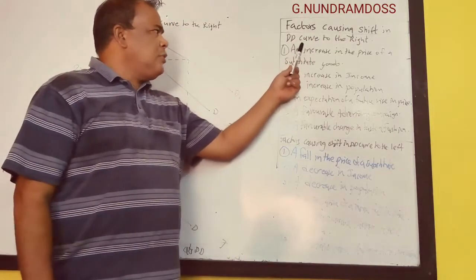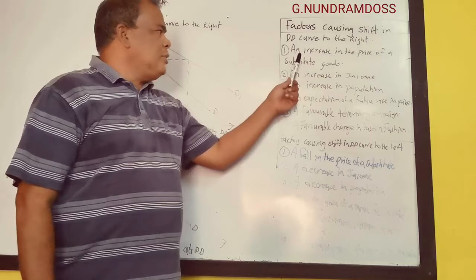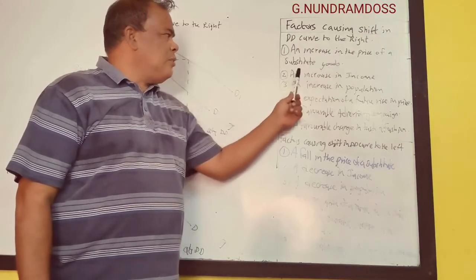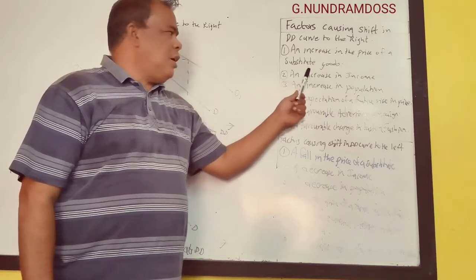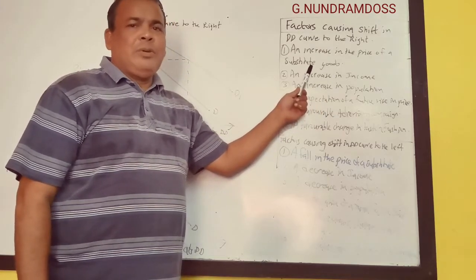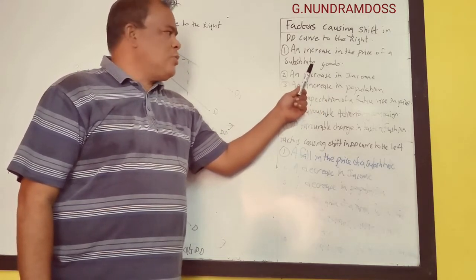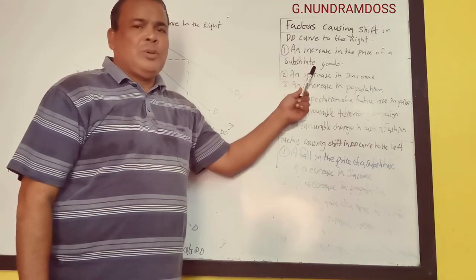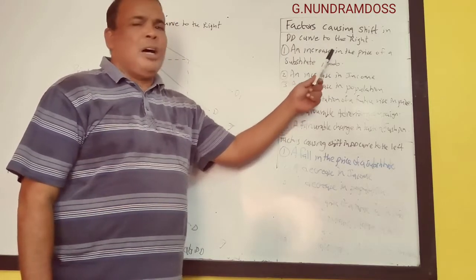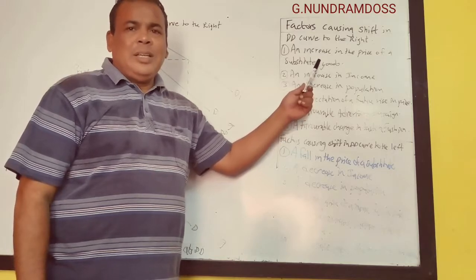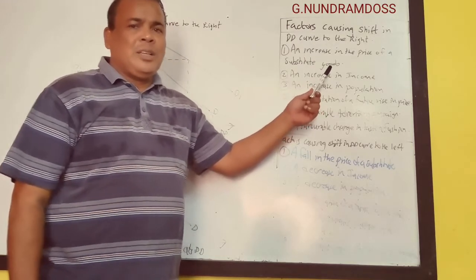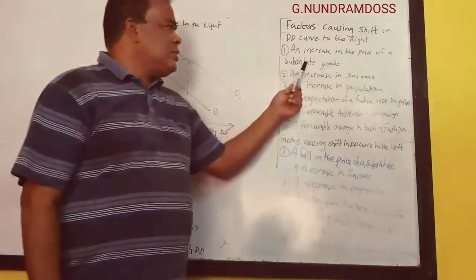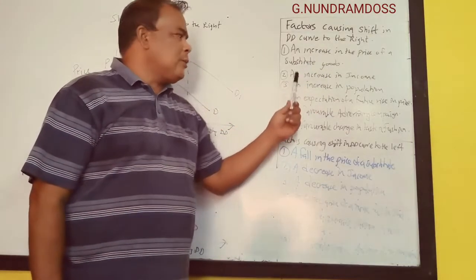Factors causing shift in demand curve to the right: an increase in the price of a substitute good. If the price of tea rises, tea will become expensive, consumers will buy less tea, some consumers will shift to buy coffee, the demand for coffee will increase even though the price of coffee is still the same. The demand is increasing because of an increase in the price of a substitute product.